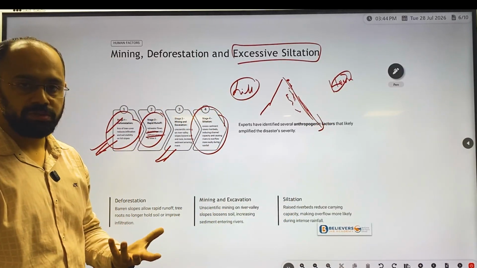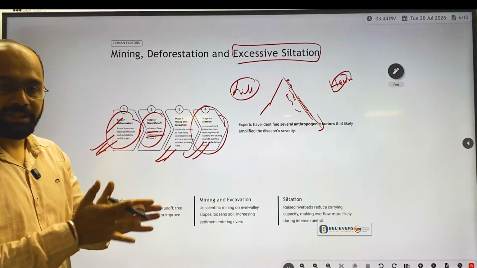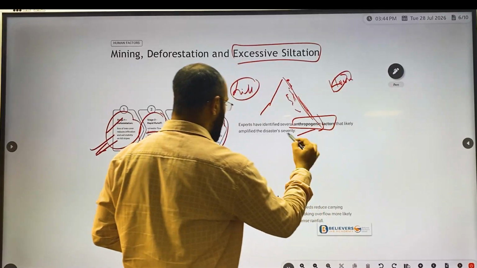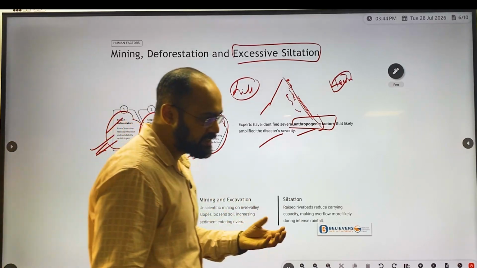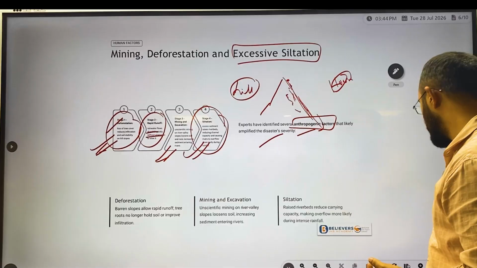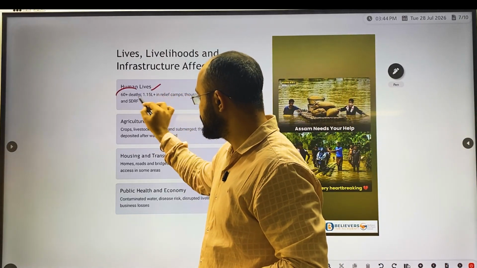excess siltation also reduces the channel's passage of water. It has reduced the channel. Experts had identified that anthropogenic factors likely amplified this disaster. Okay. Now these are some of the human causes. Okay, human causes. Now if you see life effects, as I told you, agriculture, 60 plus deaths have occurred.